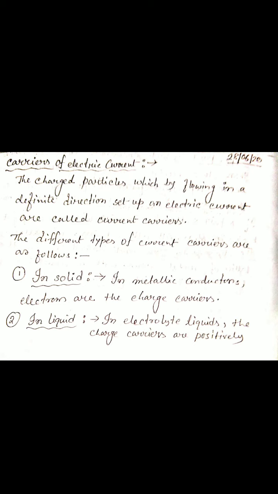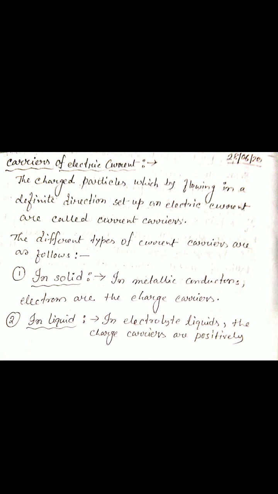Because of this, electrons move inside the conductor. That's why it constitutes an electric current. Clear? In liquids, meaning electrolyte liquid, that means any kind of solution, what happens? After the electrolysis process, we get positive ions and negative ions, and due to these positive and negative ions, we get the electric current.